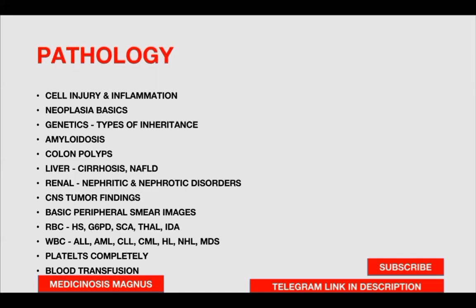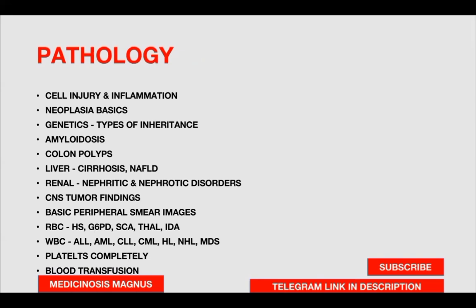In pathology, it is very important to know the slides and the images. So make sure you go through all the images as much as possible in pathology. And topic wise, cellular injury and inflammation, both acute and chronic, neoplasia, all the basics.